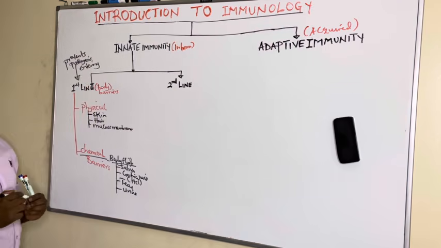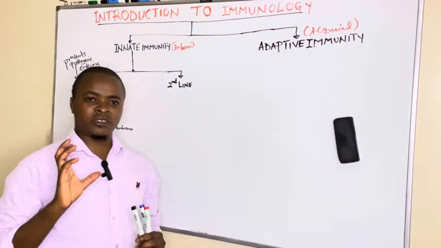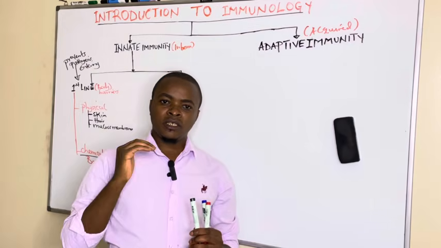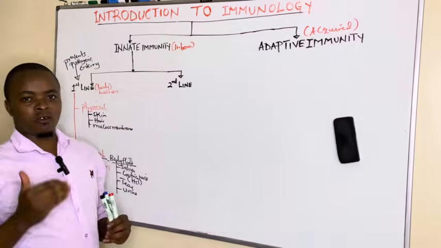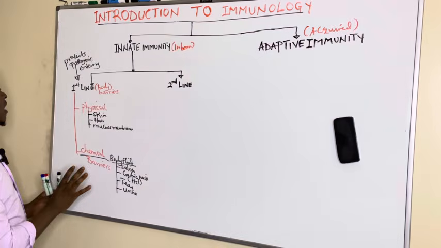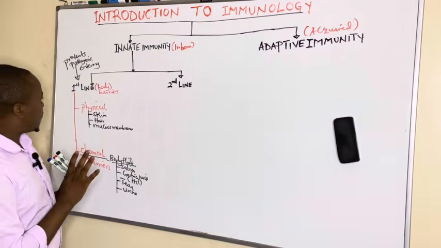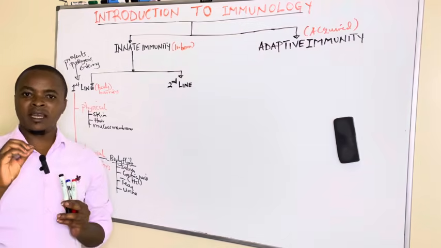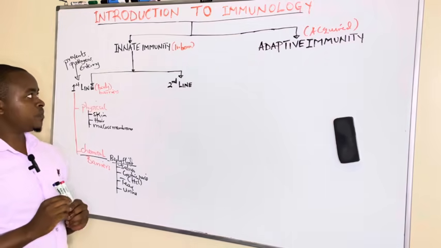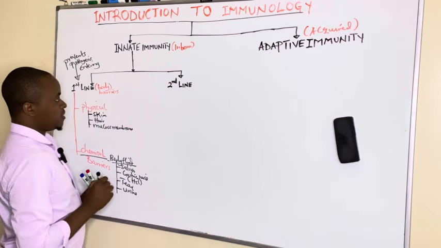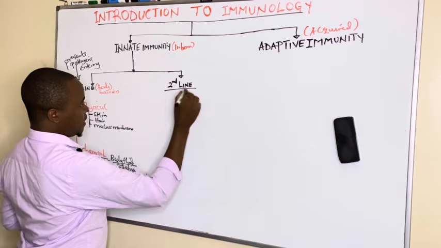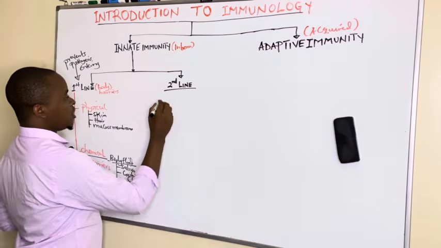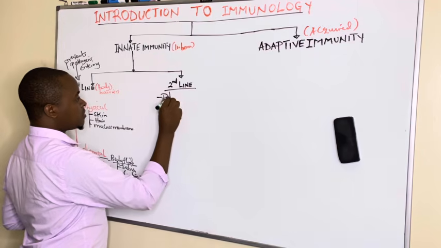But in case the pathogen is able to overcome these chemical and physical barriers conferred by the first line, then the second line comes into play, which is still under innate, whereby under the second line we shall see phagocytic cells.